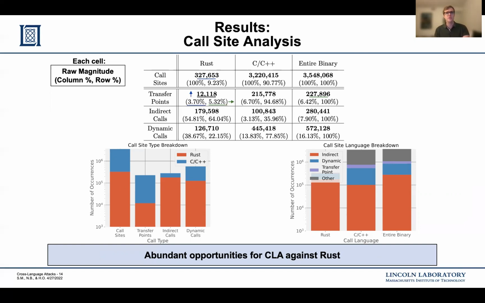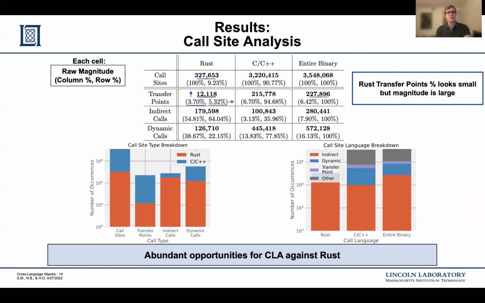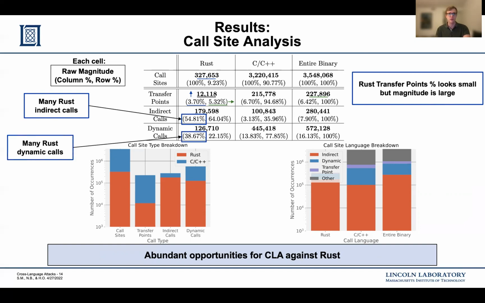While these percentages are small, we note that the actual magnitude is quite large. Moreover, we see that many of the needed building blocks for CLA are in Rust functions, and that over 50% of all call sites in Rust are indirect calls, and over 38% of all call sites are dynamic calls. In fact, this behavior is unique to Rust when compared to C and C++ code.